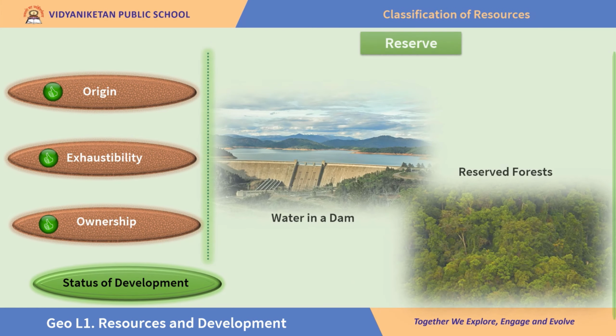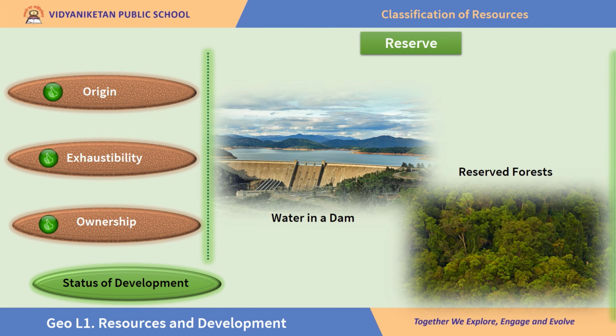Finally, reserves. Reserve resources are those which are preserved for the future use. Well, the water that is stored in this dam is not for immediate use. It is for the use over time, right? It is reserved for future use. In fact, dam is also called as reservoir. Similarly, consider reserved forests. We do have technology to clear forests, both legal and illegal, don't we? But part of the forest is reserved for future use. In fact, they are called reserved forest. Reserve resources are those which are preserved for the future use.